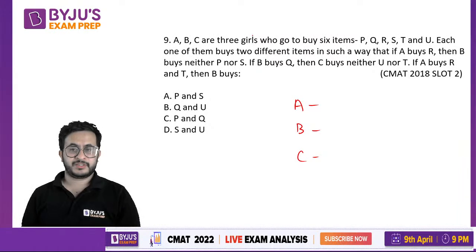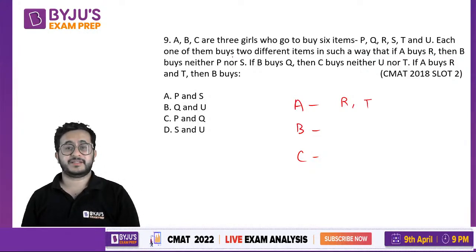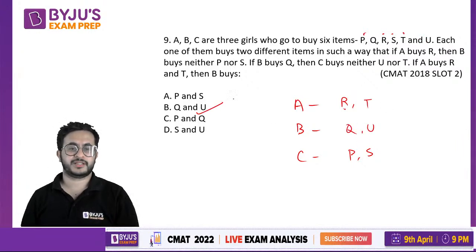So let us see what is given to us. We are given some conditions. Before that, let us look at the question, because conditions will apply after we know what is given to us. If A buys R and T, so A has purchased R and T. Now it says that if A buys R, then B buys neither P nor S. A has purchased R, so P and S cannot be for B. So P and S are gone. R and T are gone. Q and U remain. So B will purchase Q and U. So that is your answer.